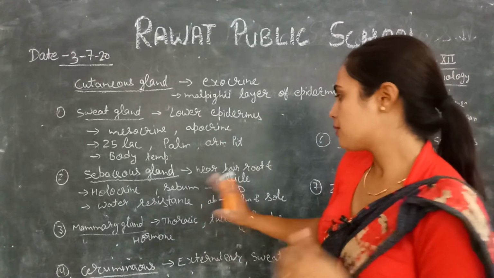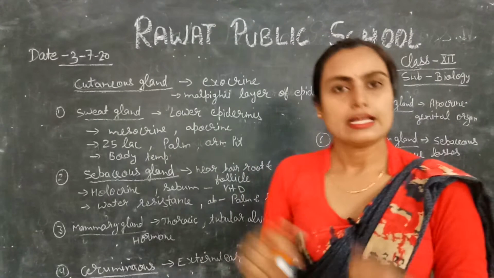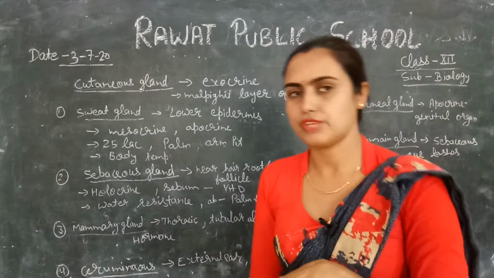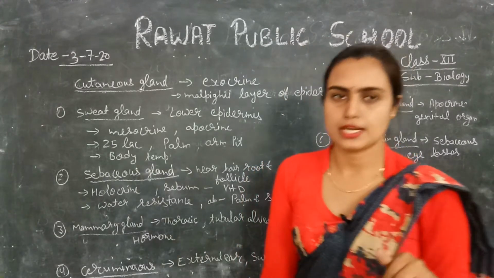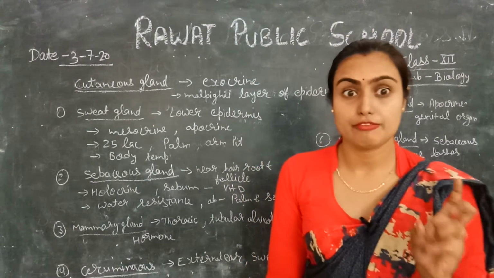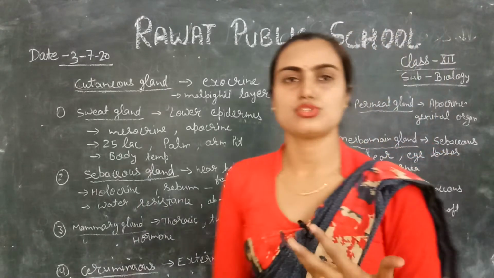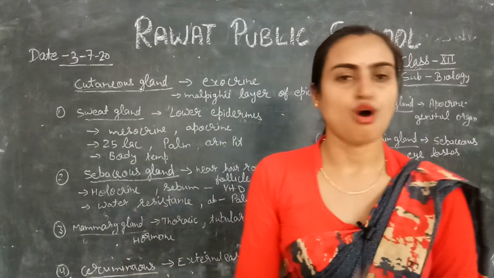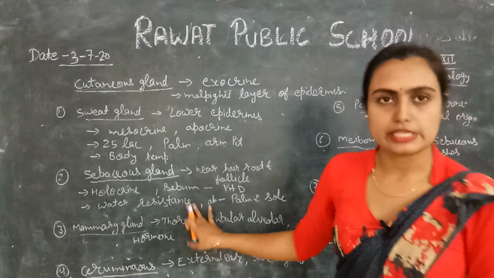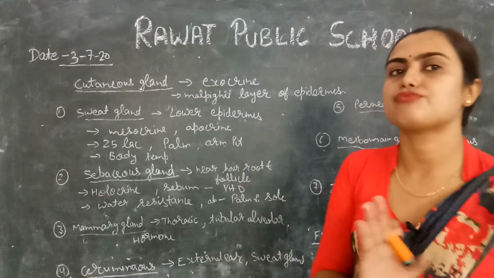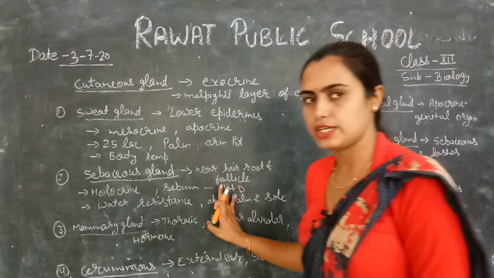One more important function of the sebaceous gland is that the wax it releases forms vitamin D in the presence of sunlight. This is a very important function of this gland. It helps in the formation of vitamin D, and you know very well vitamin D is very important for the bones, but in the presence of sunlight only.